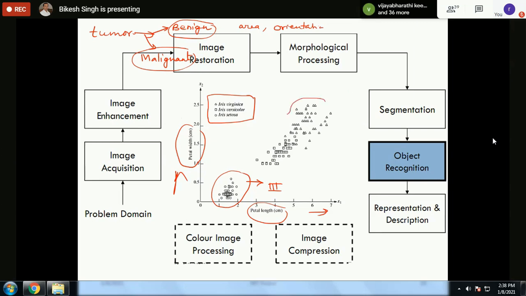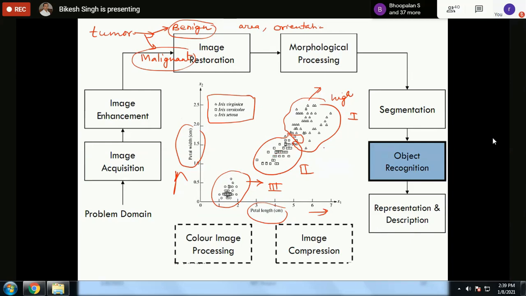all the triangles, you can find the triangles are somewhere here. These are the triangles. So these are Iris virginica. So for Iris virginica, the petal length and petal width are high. And for the second case, that is Iris versicolor, the petal length and width come somewhere in the middle.